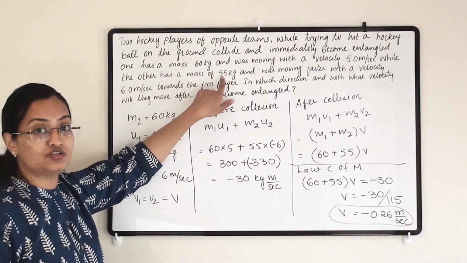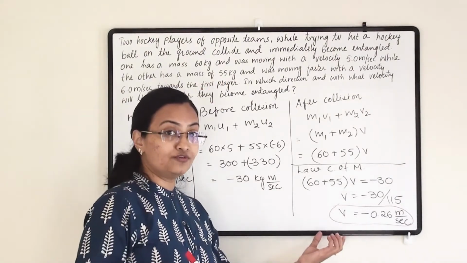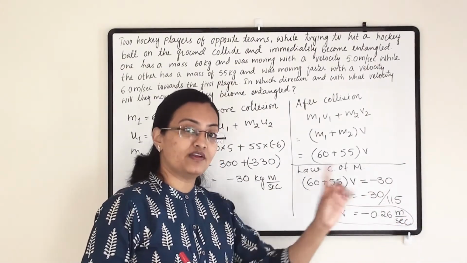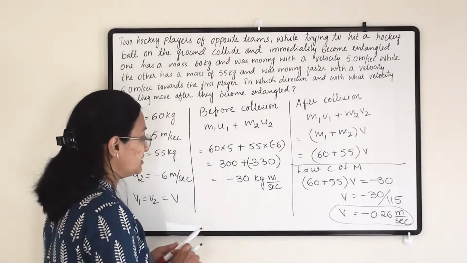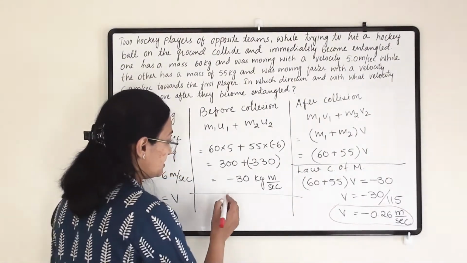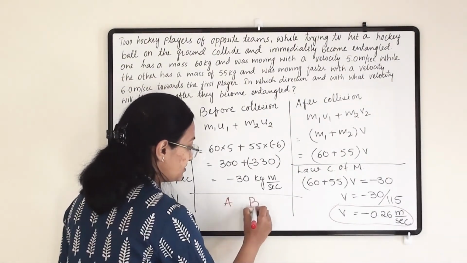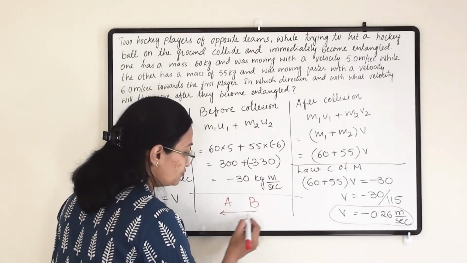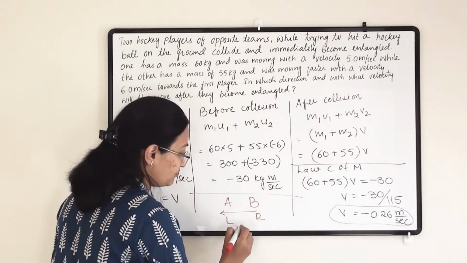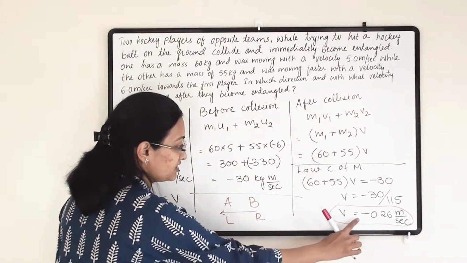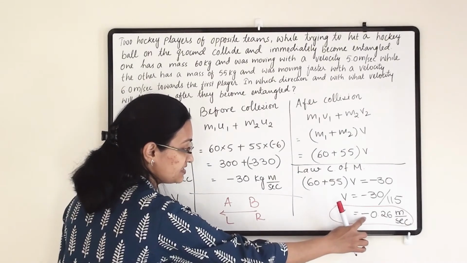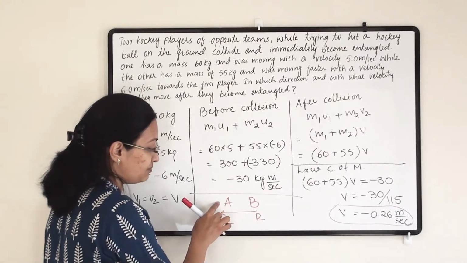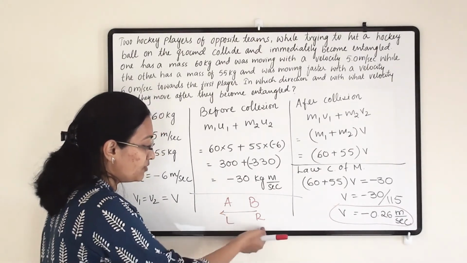Both persons will move from right to left, because B's momentum is more and A's momentum is less.